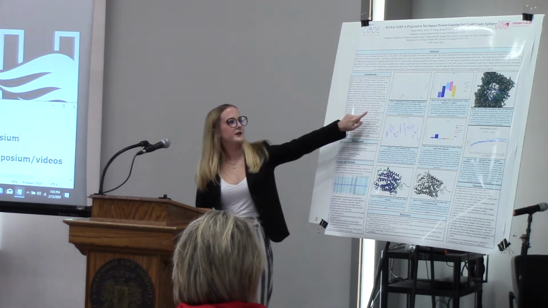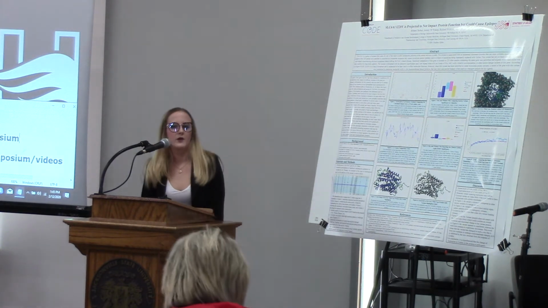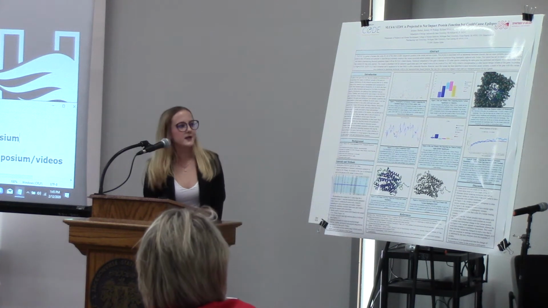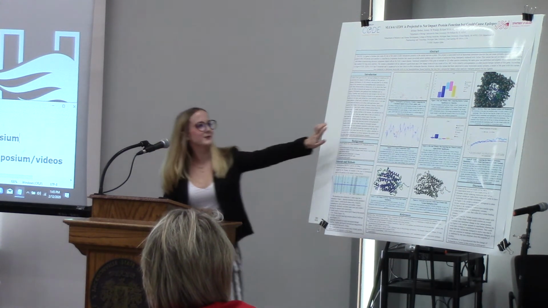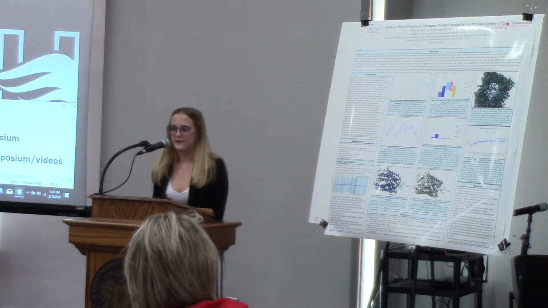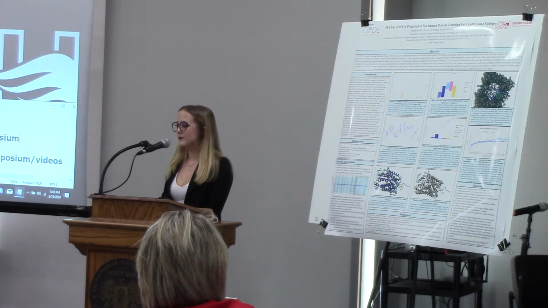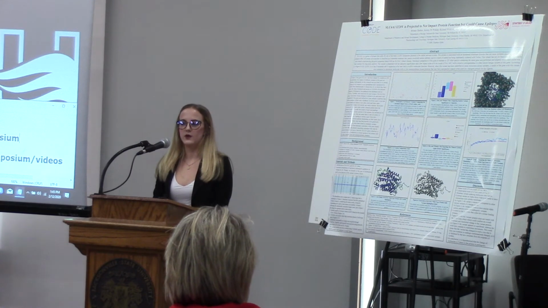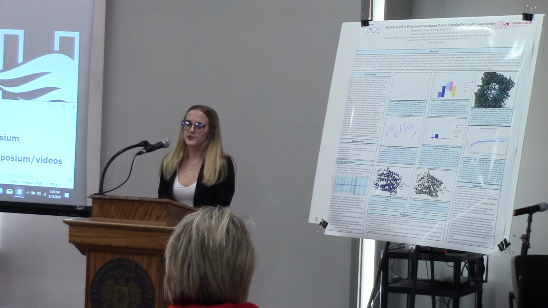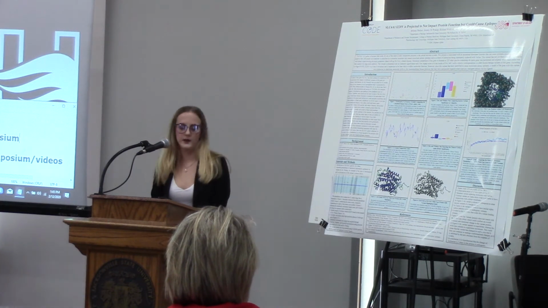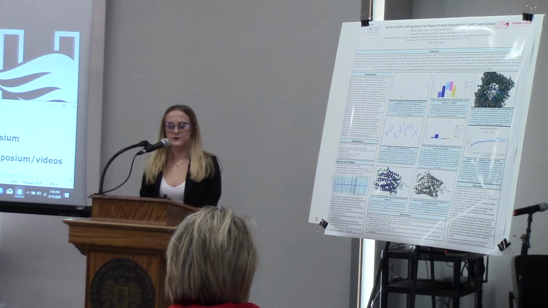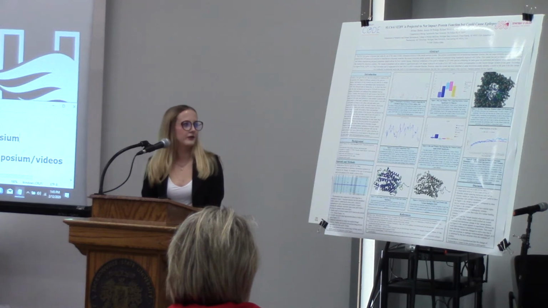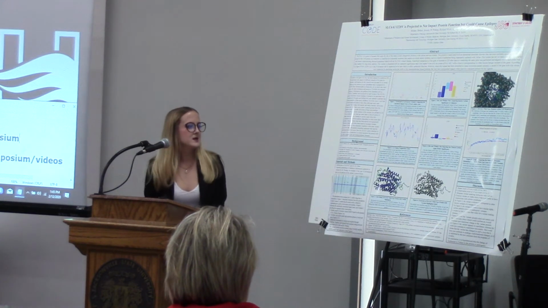In this figure, it's a scatter plot showing all of the impact scores of each amino acid, and you can see in red right there, that's my variant, and it has a very, very low impact score, so it's predicted to not have any kind of effect on the function or shape of the protein. Specifically, it has a score of 6 on a scale of 0 to 148.5, so very, very low probability.